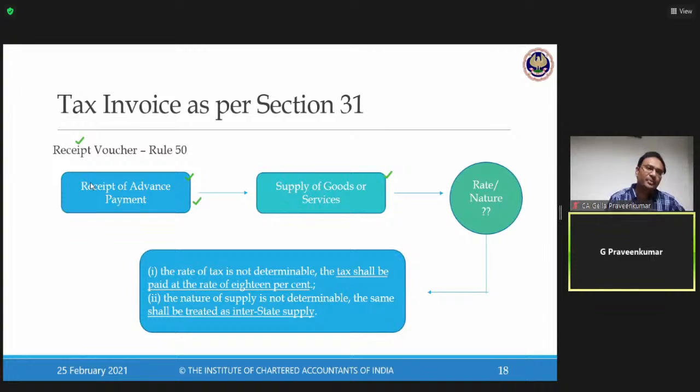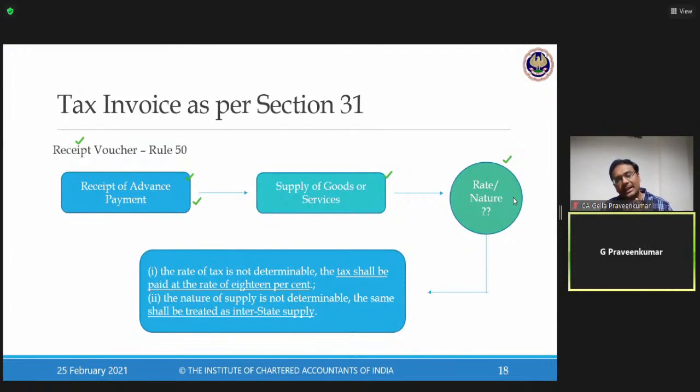What is the contents to be there? How much is the money received? What is the description of goods or services? Who is the recipient? From whom I have received? What is the GST number of recipient? All this information I have to mention. The big question comes here. What is the rate of tax? What is the nature of supply? This is a big question which comes when there is a multi-state organization.